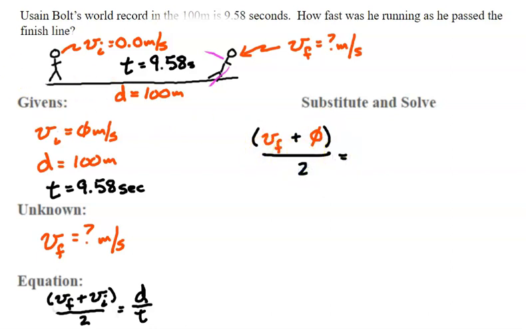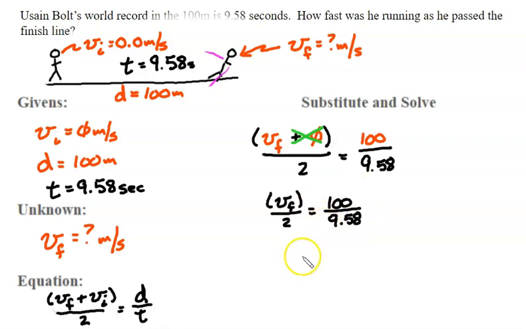And that equals, the distance is 100 meters, and that's going to be divided by time of 9.58. Well, any number plus 0, it blows up, so I get velocity final divided by 2 equals 100 divided by 9.58.